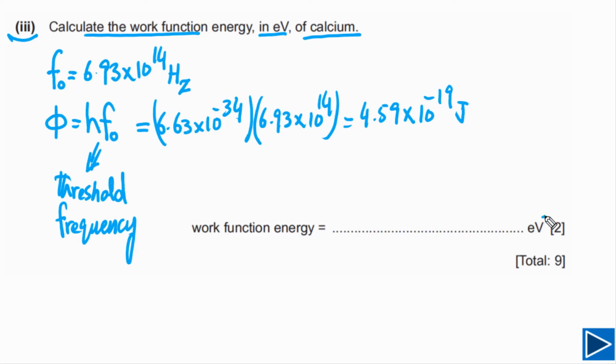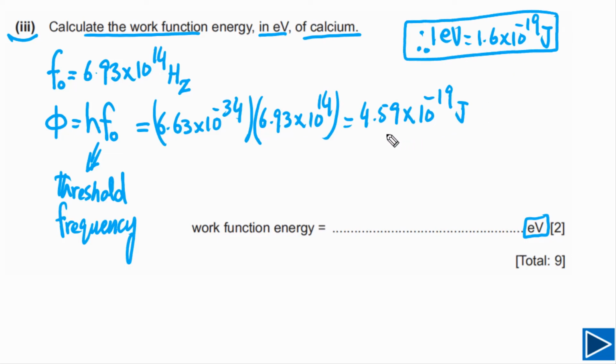Our answer has to be in electron volts, so we need to convert this into electron volts. 1 electron volt is equal to 1.6 times 10 to negative 19 joules. Now if we divide this by 1.6 times 10 to negative 19, joules over electron volt, our final answer will be 2.87 electron volts. So this is our final answer.